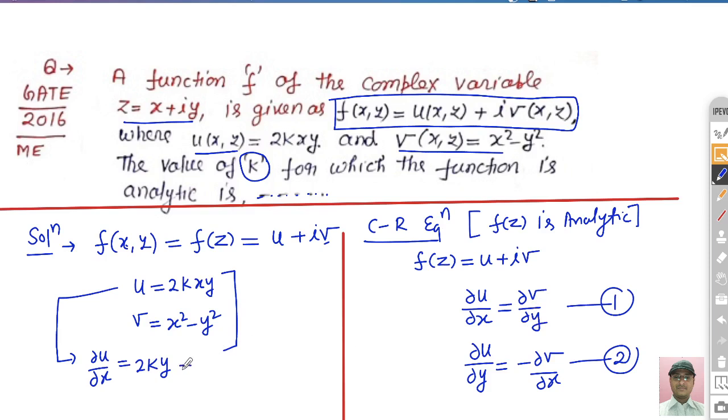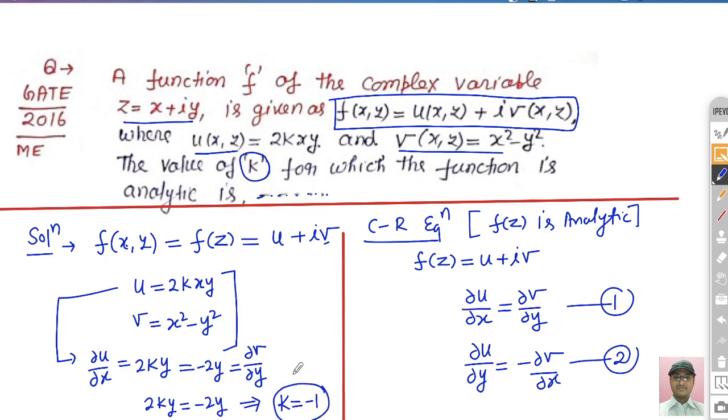This must be equal to del v by del y. Differentiating the second function with respect to y, we get minus 2y, because x is treated as a constant in this case. So 2ky is equal to minus 2y, and on this basis 2y cancels out, so k becomes minus 1. So this function will be analytic when k is minus 1.